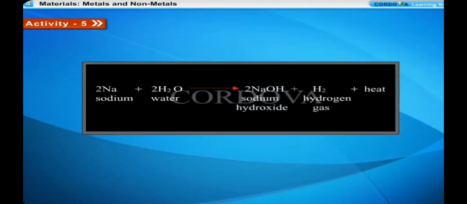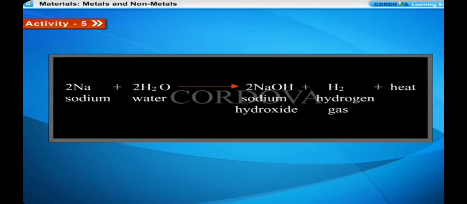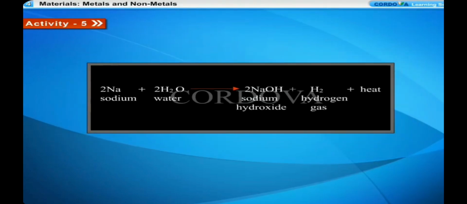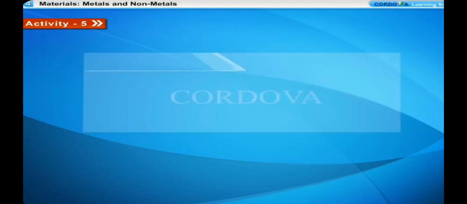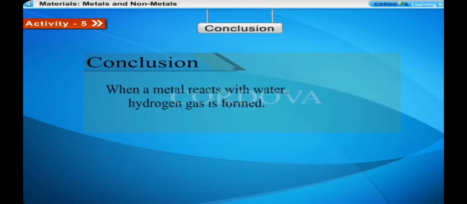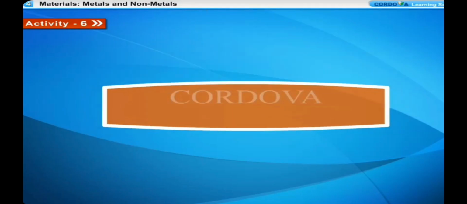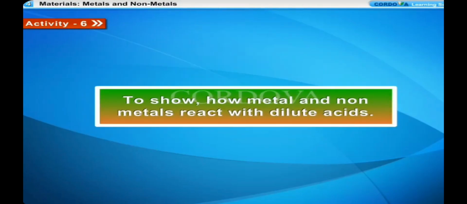The chemical equation involved in this activity is given as sodium plus water reacts to give sodium hydroxide plus hydrogen gas plus heat. Conclusion: when a metal reacts with water, hydrogen gas is formed. Activity 6. To show how metal and non-metals react with dilute acids.